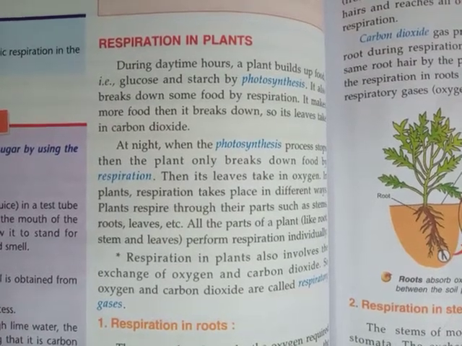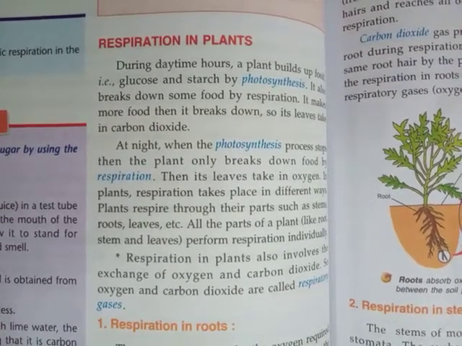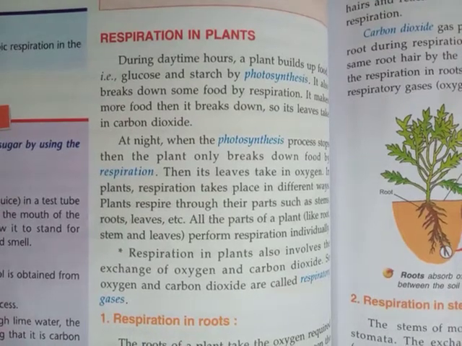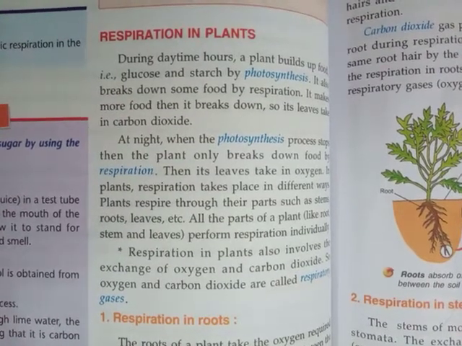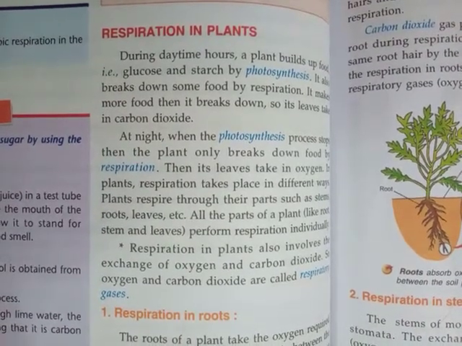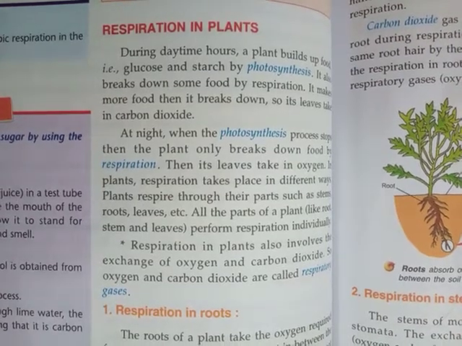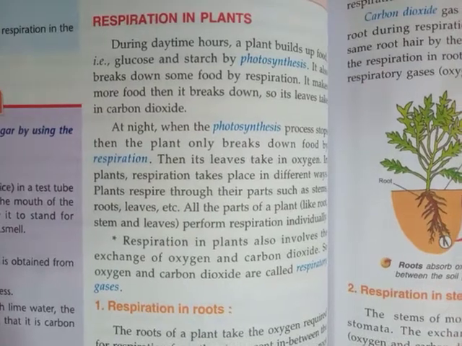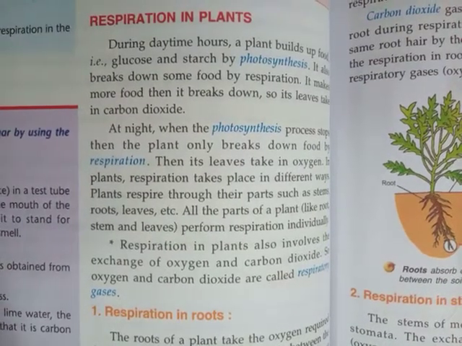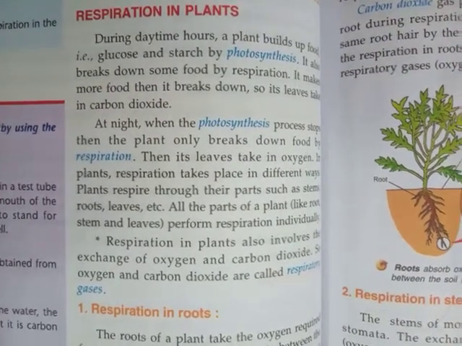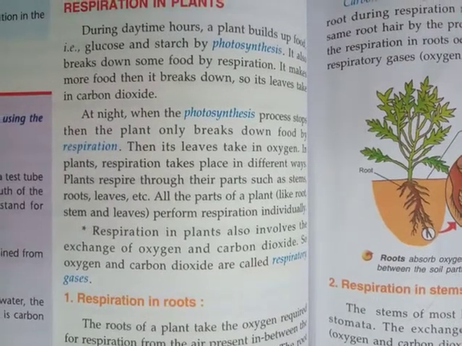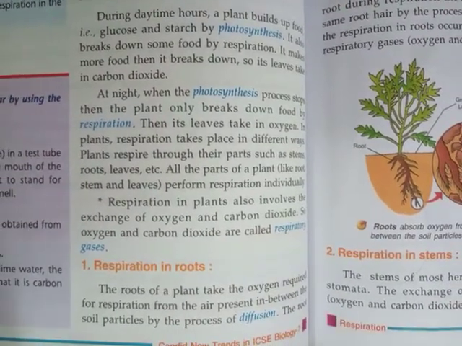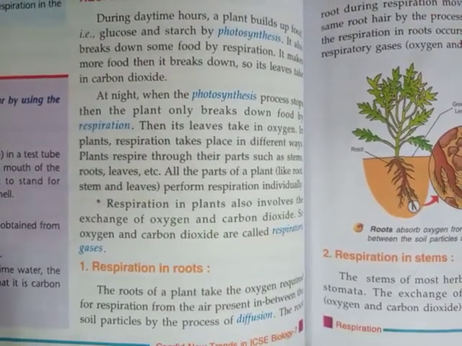So plants respire through their various parts, that is stems, leaves and roots. Respiration in plants also involves the exchange of oxygen and carbon dioxide. So oxygen and carbon dioxide are called respiratory gases. Now I will explain respiration in roots, respiration in stems and respiration in leaves.